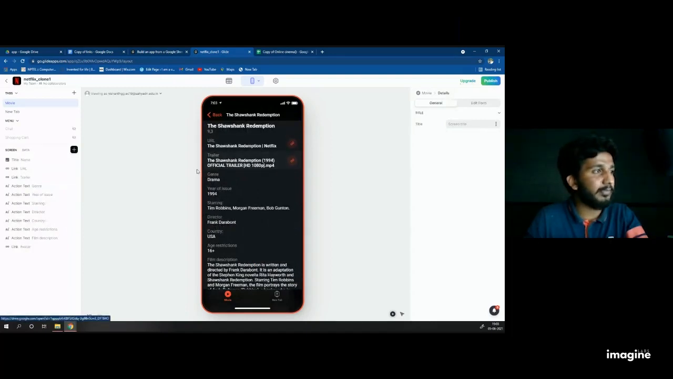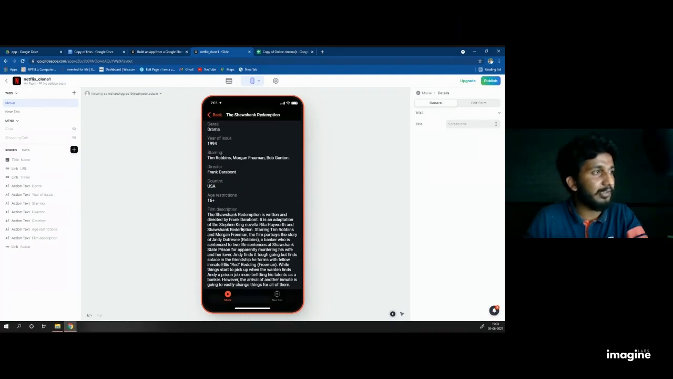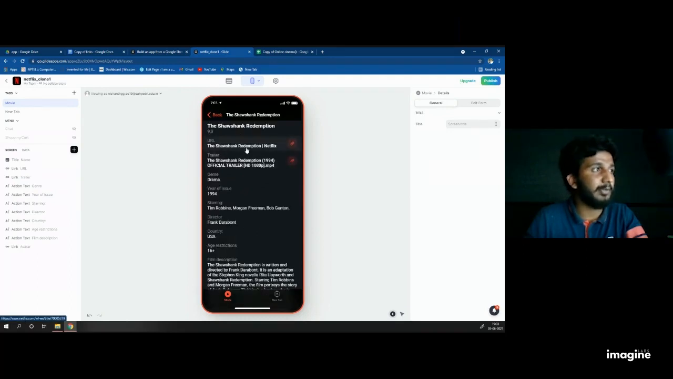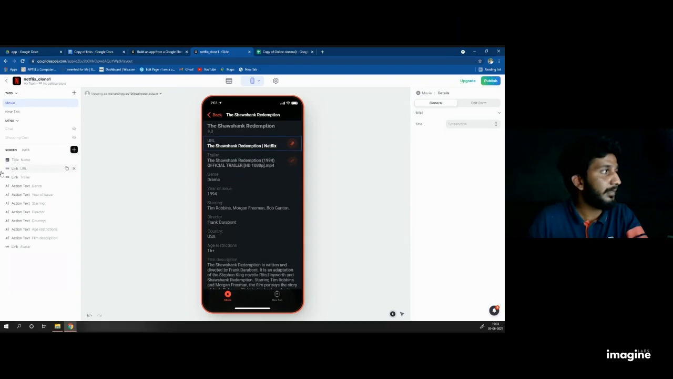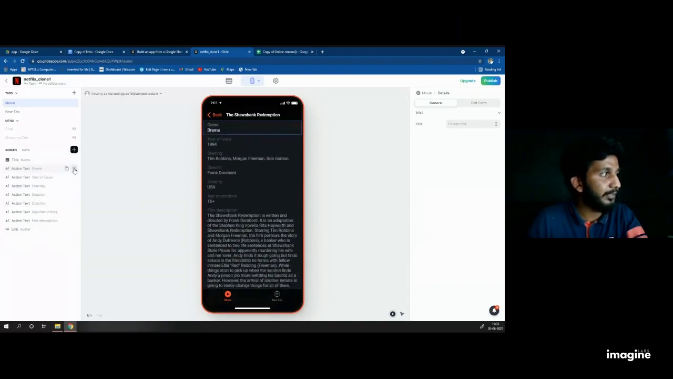Everything is terrible. Everything is somewhere I don't like. So just go to the screen. I select some movie. I can see the screen here. Here it contains title, link, action text, lots of links. Delete all this link stuff.